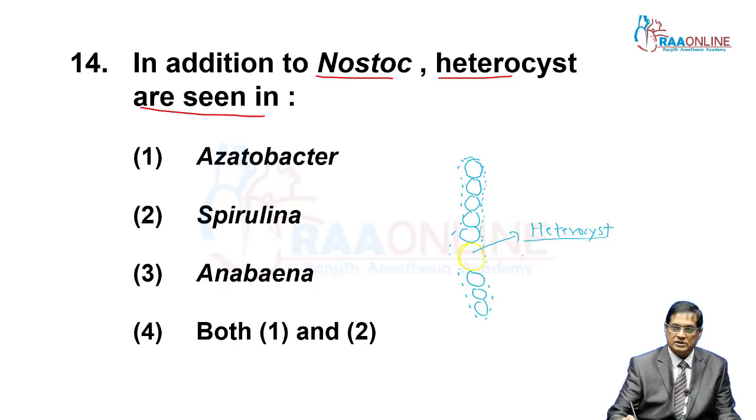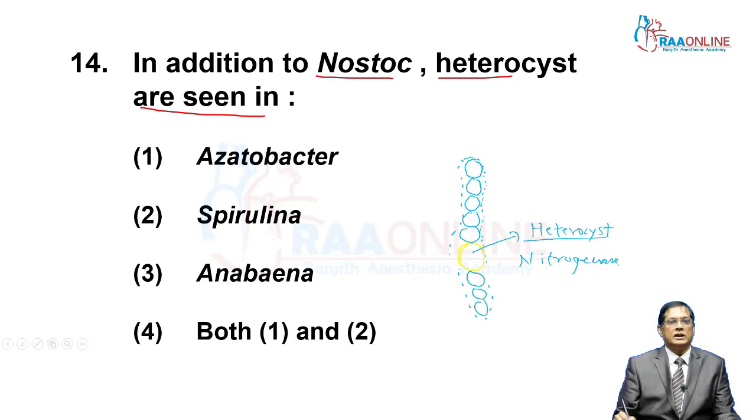In this heterocyst, nitrogenase enzyme is found. That's why blue-green algae are able to trap atmospheric nitrogen and convert it into nitrogenous compounds. Because of the presence of heterocyst, they are able to fix atmospheric nitrogen into ammonia and nitrate by this enzyme, which is contained in the heterocyst only.